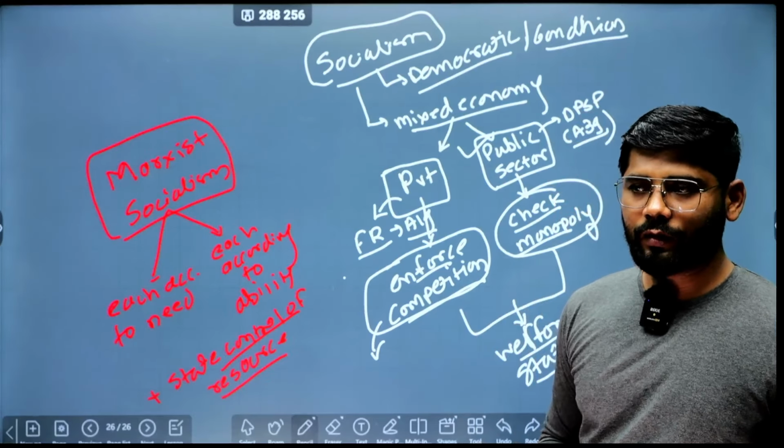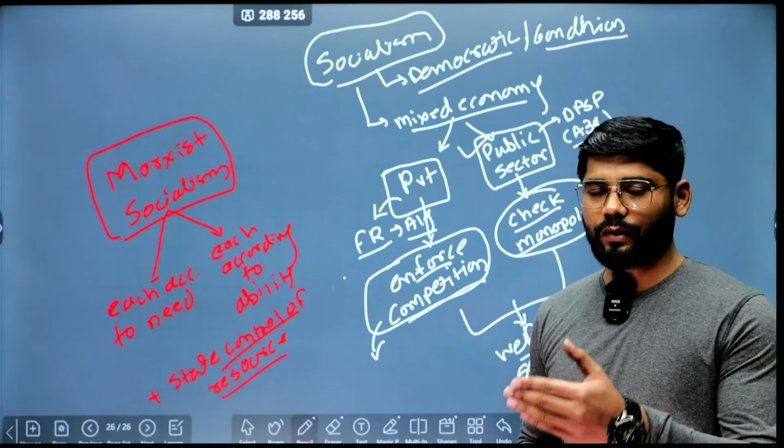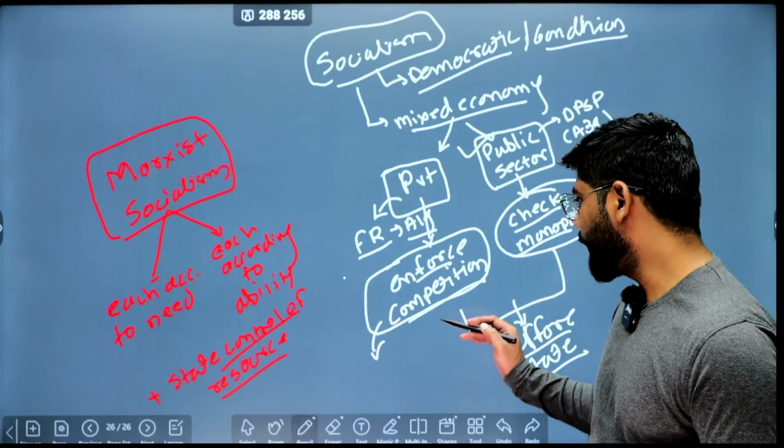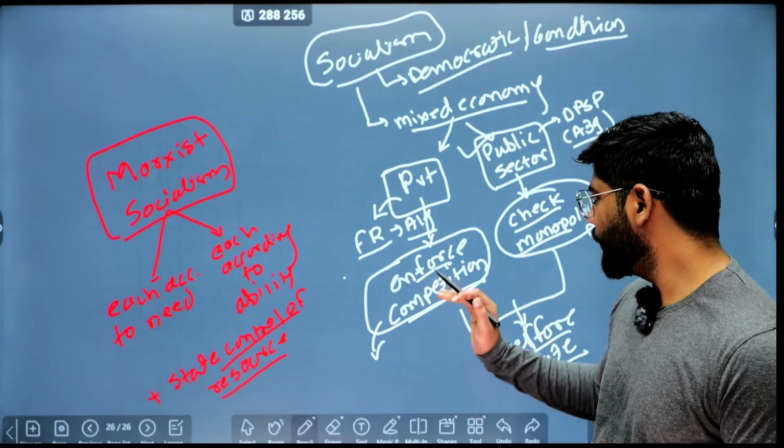Okay, so in service delivery there should be quality as well as a reasonable price, and this can be done through this mixed economy model. So this is the one aspect.